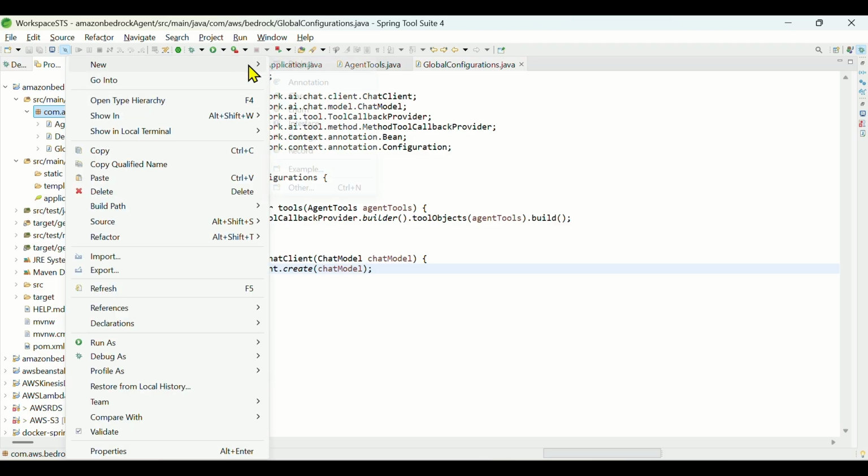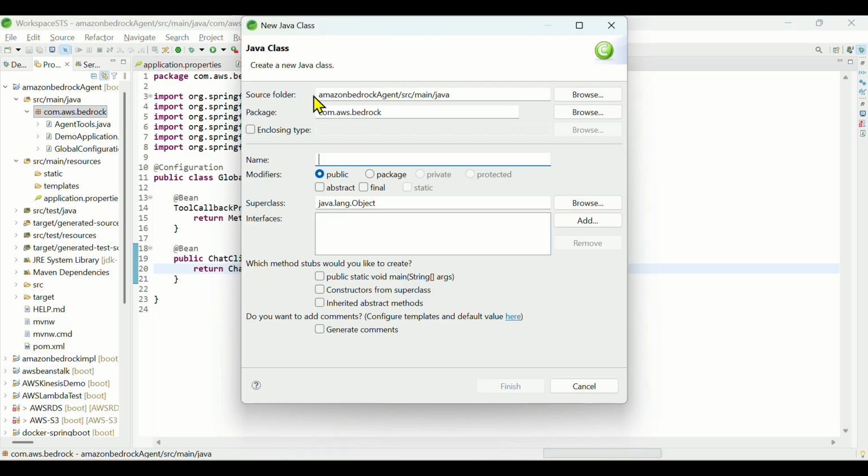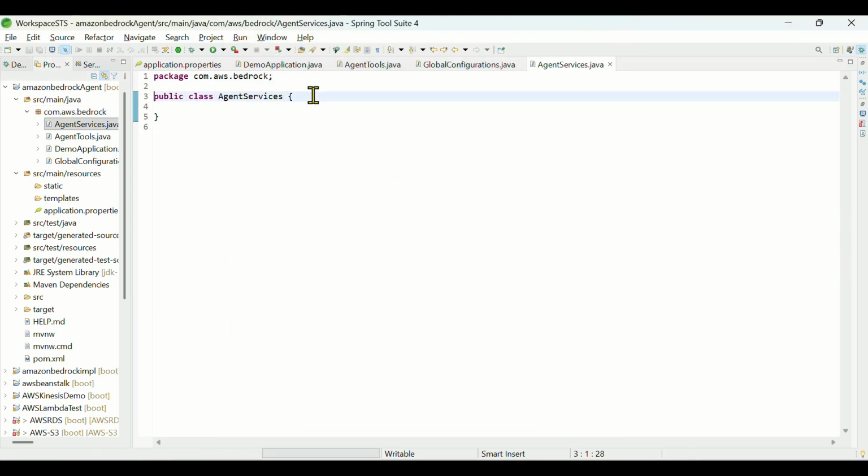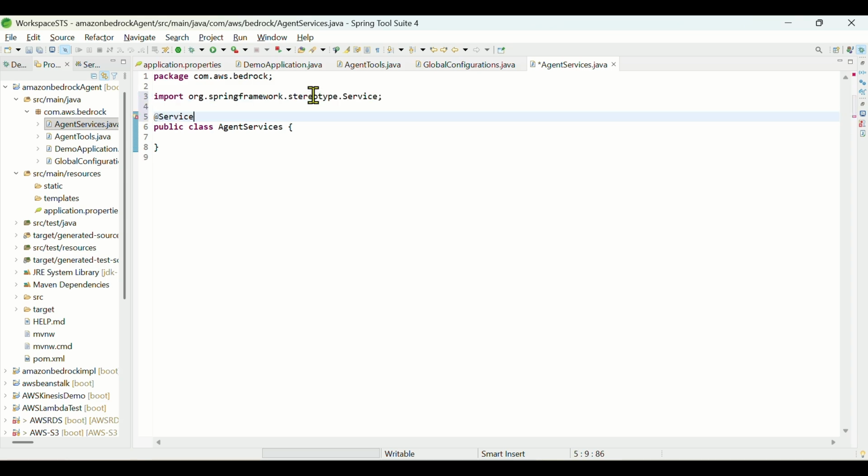Again, I think some issue is there. Class, agent services. Oops, I put services at the rate service. Okay, now the service layer.